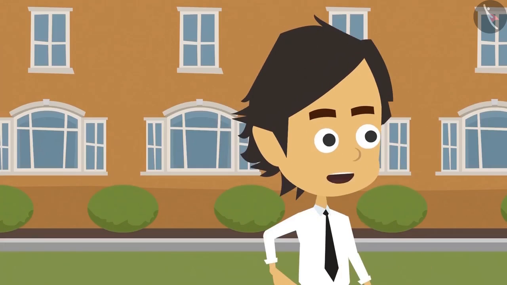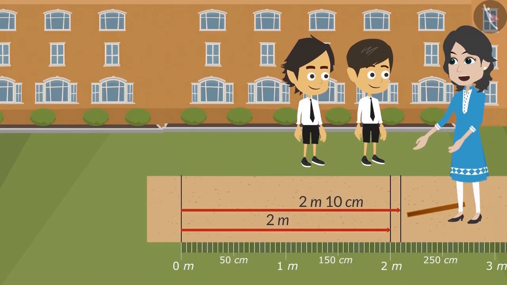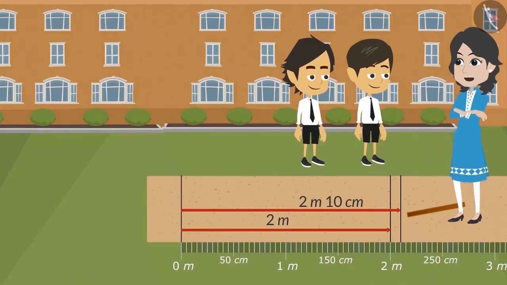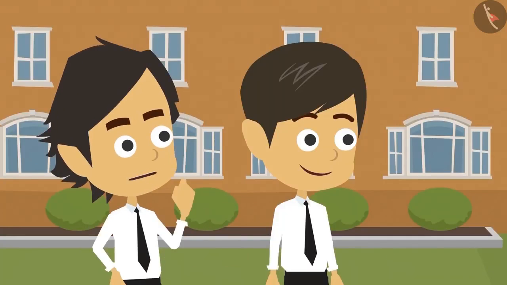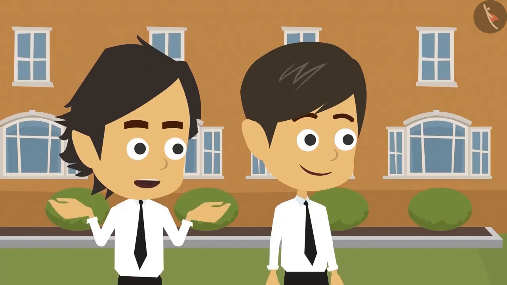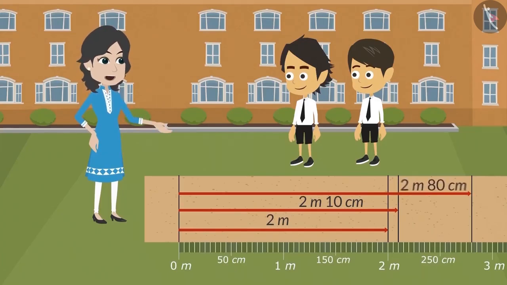So if I practice a little, then I will be able to jump longer. I know. You both can win the long jump competition. That is why I am saying that you need to practice. Okay, we will practice now. But how long did the winner of the previous competition jump? In the previous competition, the longest jump was 2 meters and 80 centimeters.